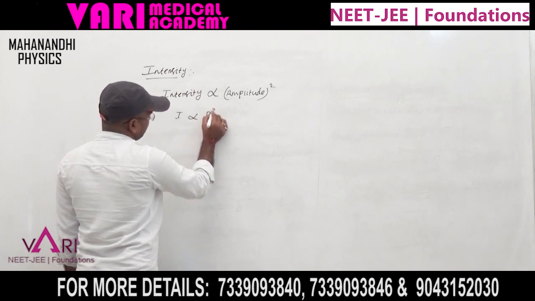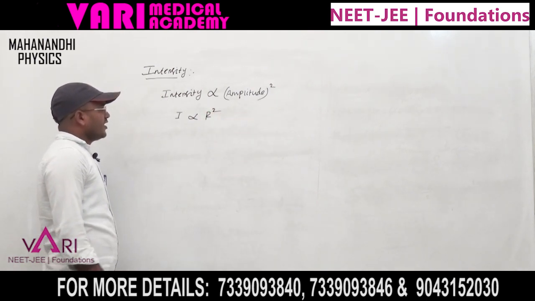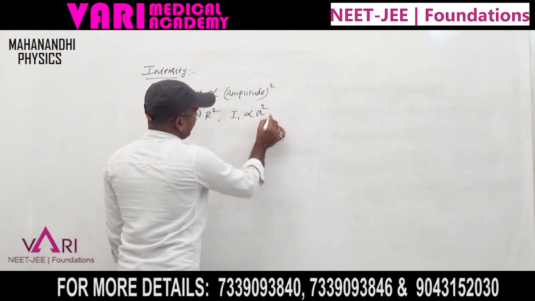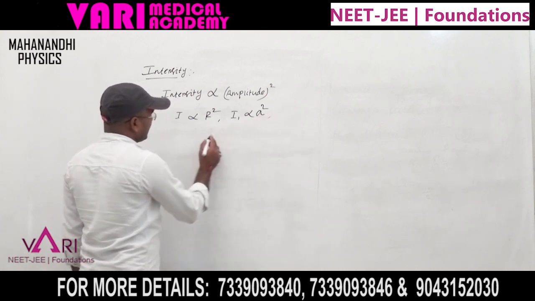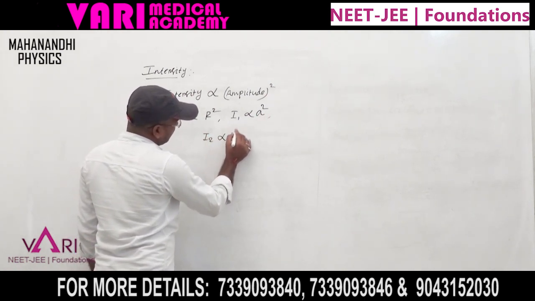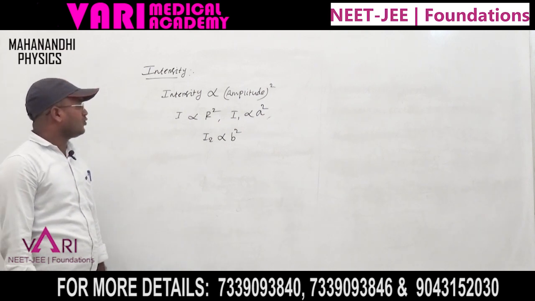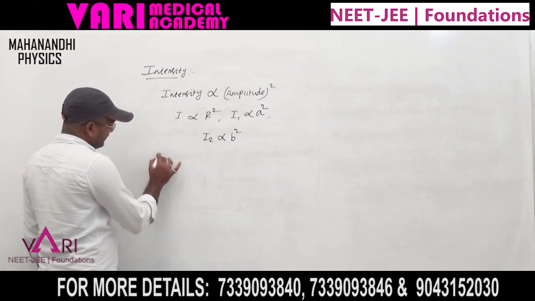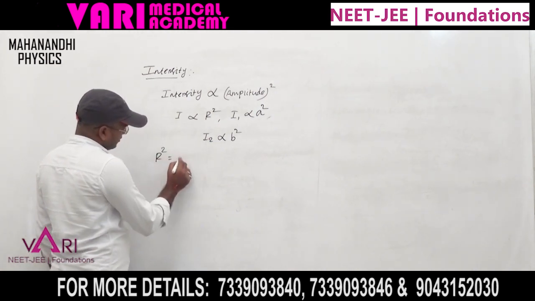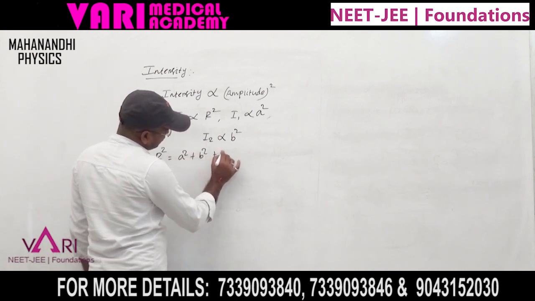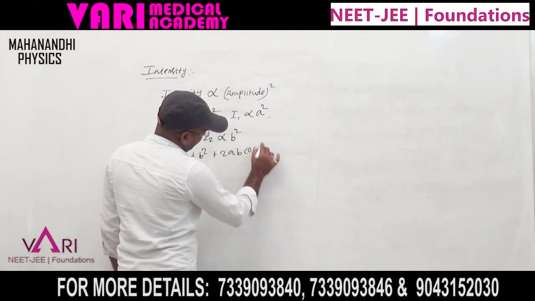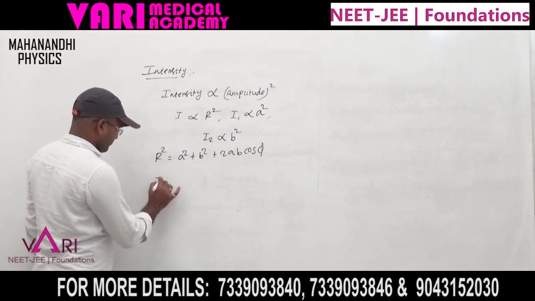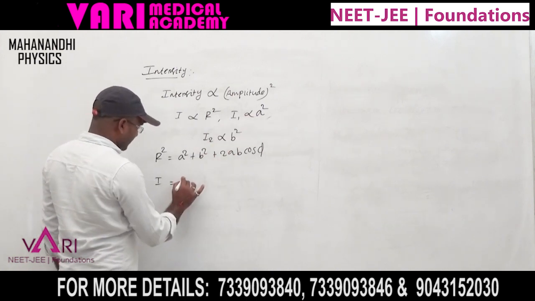Suppose the first intensity I1 is directly proportional to a square of the amplitude, and the second I2 is directly proportional to b square. Now the resultant of the amplitude: we know r square equals a square plus b square plus 2ab cos phi. We know this formula, but now r square is considered I, a square is considered I1,